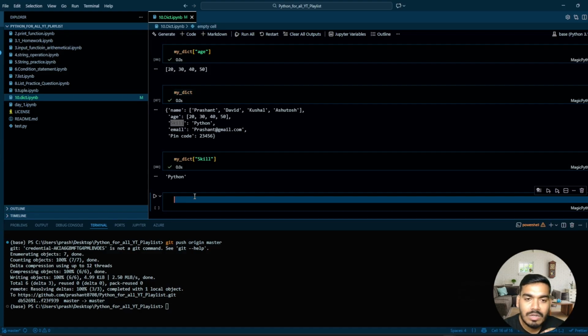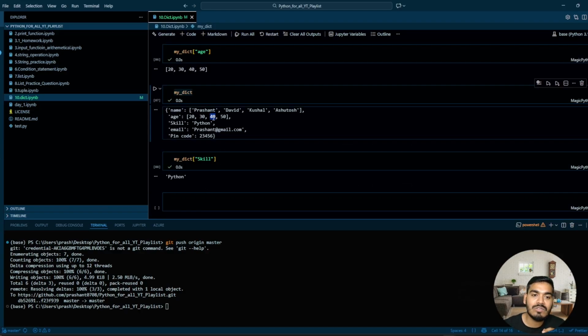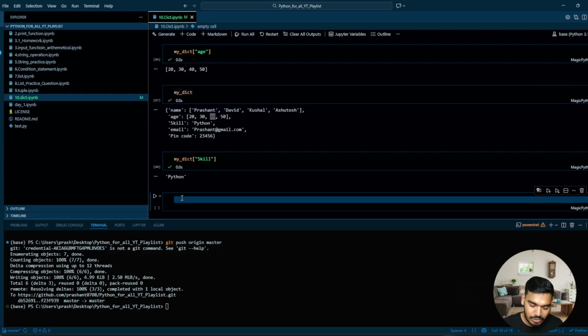Now I want to change any of the elements of the value. So let's say I have age 40 over here. I want to make this 45. So how can we do that? I write my dict, and I'll pass over here age. Perfect. And over here I will assign 45.